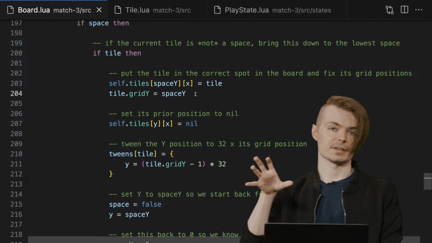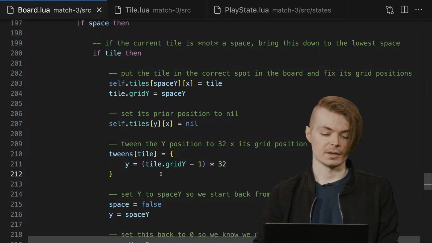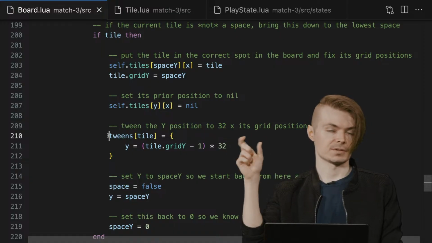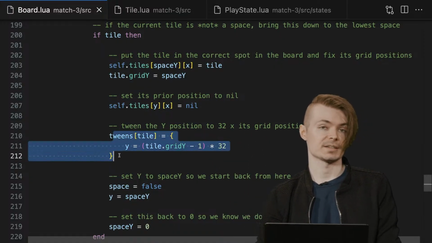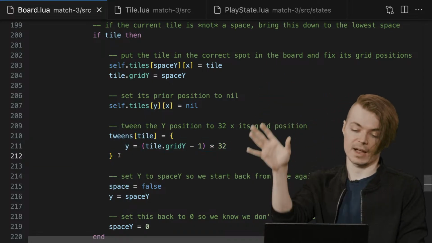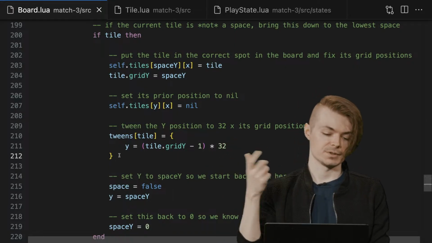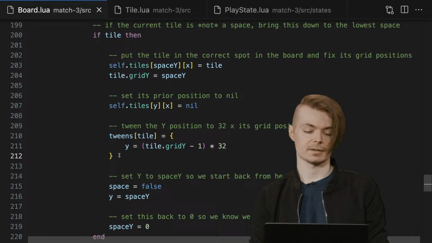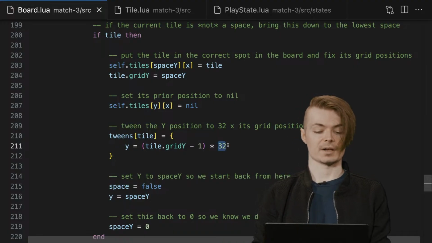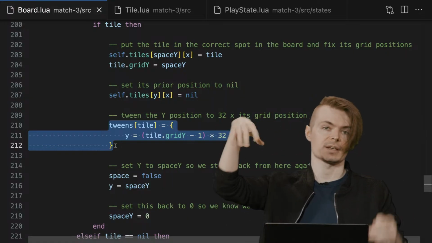We're going to flag the tile itself, its grid Y to be that space Y. And then its actual Y, because that's its discrete spot in the grid, but its actual Y is going to go into this tween table. So this is going to move it down using its grid Y as a reference point, -1 because of coordinate-based access versus table-based 1 indexing, times 32, which is the tile size. And so this is just going to eventually accumulate a bunch of these tiles that need to move down.